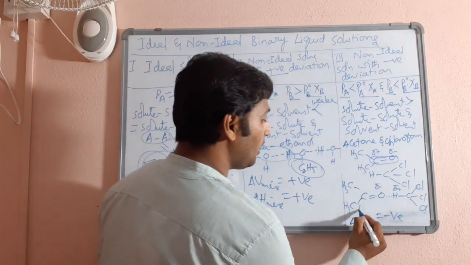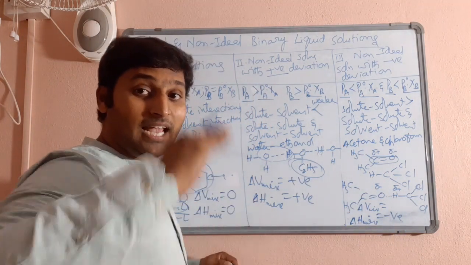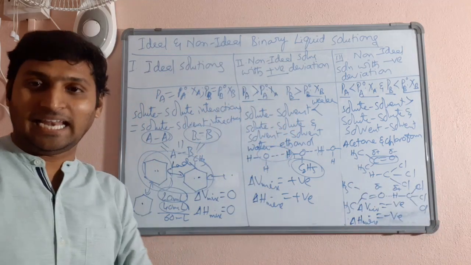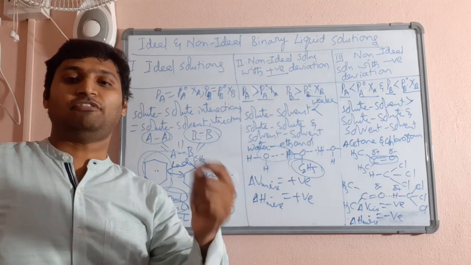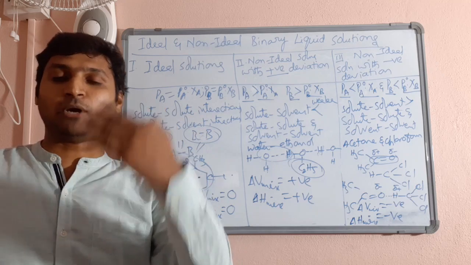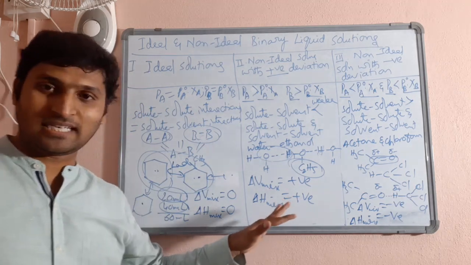At the same time, because particles are coming closer, net volume after mixing will be lesser than expected. So, delta V mixing also will be negative. Means, if you expect 60 ml, it might become 59.93 ml or 59.97 ml or 59.94 ml, whatever the case might be. Are you understanding?